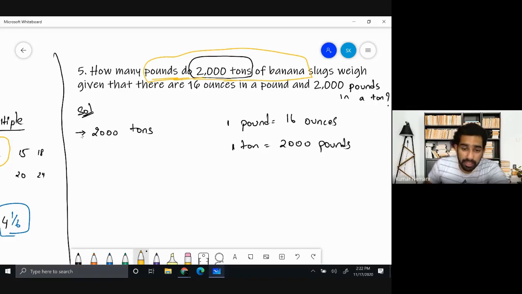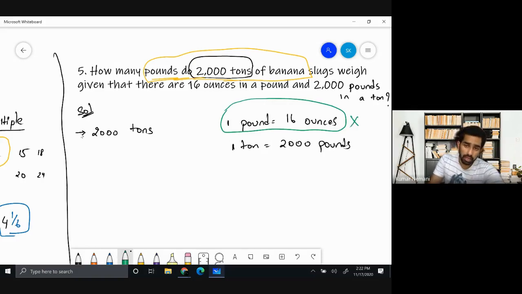So in no way in this question do you need this information where 1 pound is equal to 16 ounces, because this is not useful for our question. They just gave you this to confuse you or to trick you. But since you have read the question and you understand that you need only pounds, not ounces, you don't have to consider this statement. Now, if 1 ton is equal to 2000 pounds, how much will 2000 tons be? Simply, you just have to multiply 2000 times 2000 pounds.